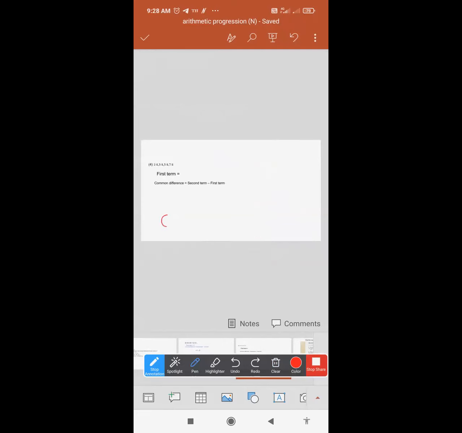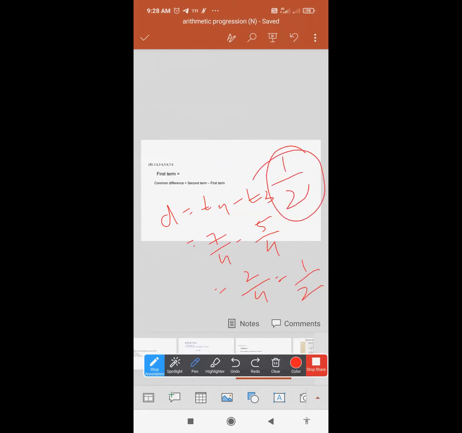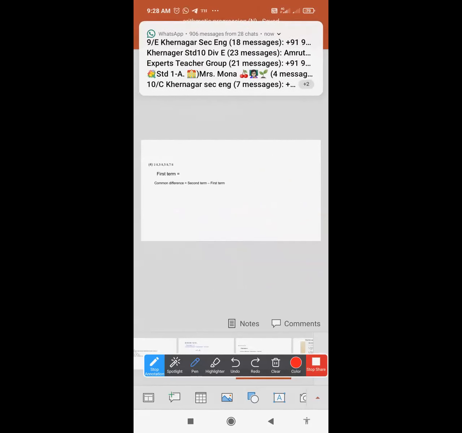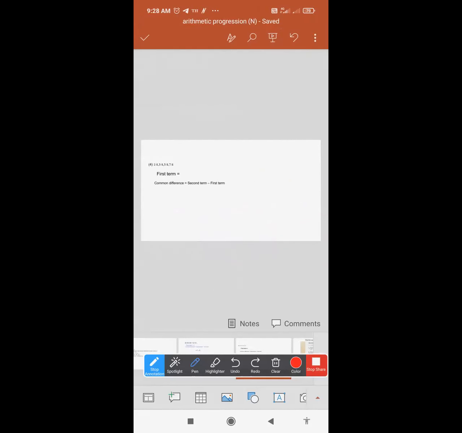Third difference D is equal to T4 minus T3. What is your T4? That is 7 by 4 minus 5 by 4. What do you get? 2 by 4, that is your 1 by 2. The difference is constant, 1 by 2 is constant.